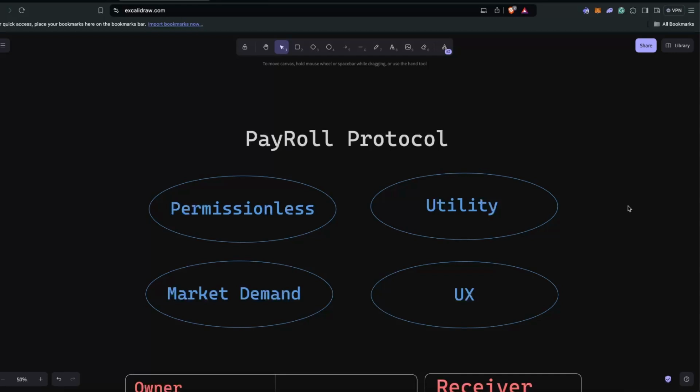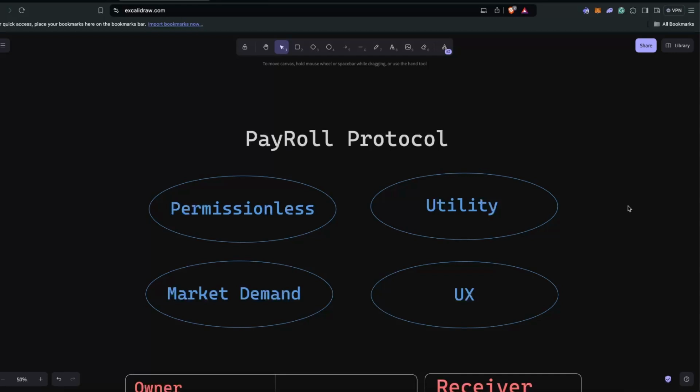So Payroll Protocol is permissionless. What do I mean by that? There have already been a lot of solutions trying to do this confidential way of distributing funds, but they are using servers and all that kind of mechanism, which I totally hate, which is permissioned and which is net negative for the industry.